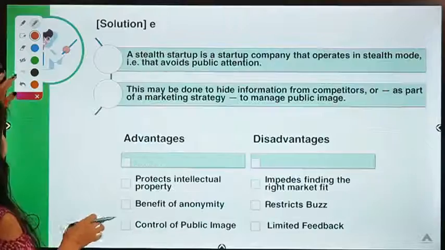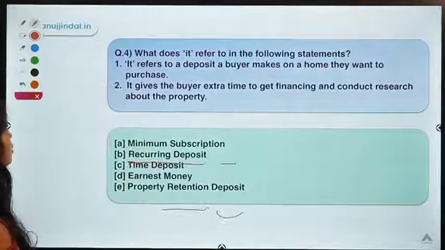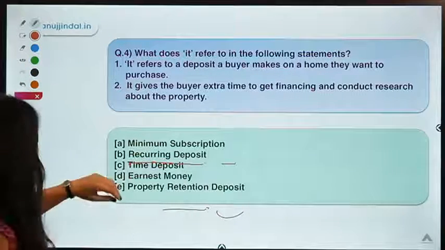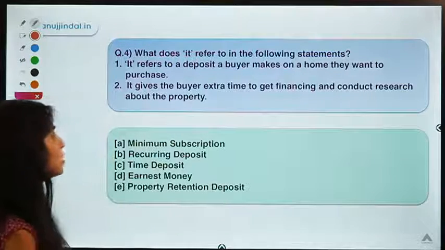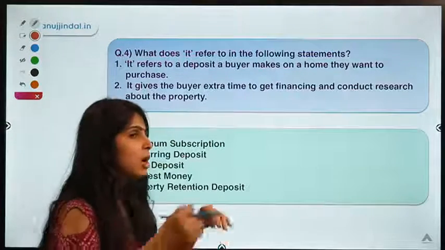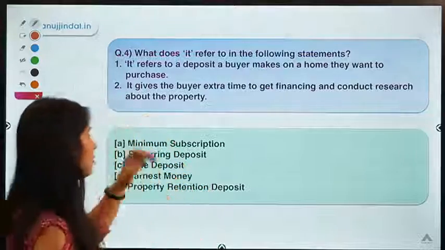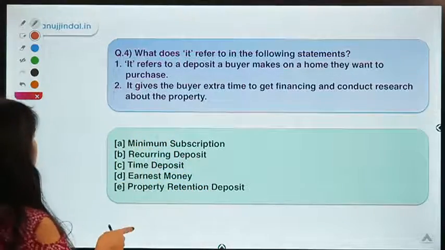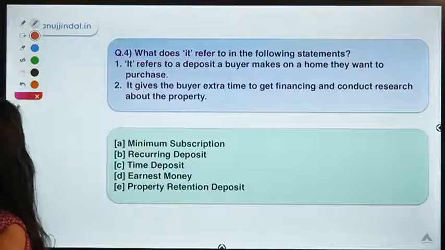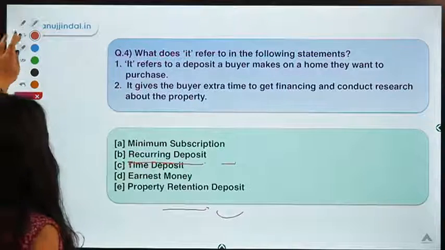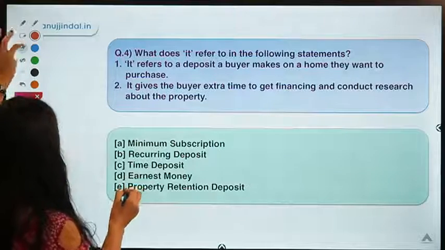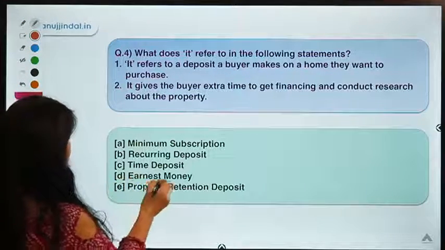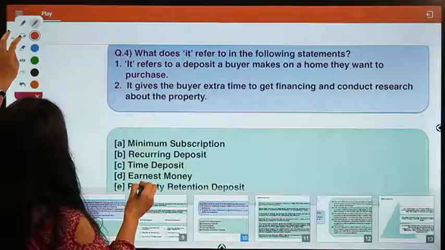Moving ahead. Okay, here is your fourth question for today, which says, what does it refer to in the following statements? Okay, two statements are given to you. You have to tell what the meaning of it is here. Moving ahead to the solution, the solution says that the correct option is D. D means earnest money deposit. Okay, earnest money deposit.